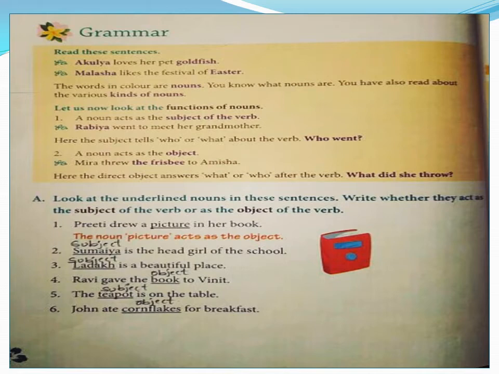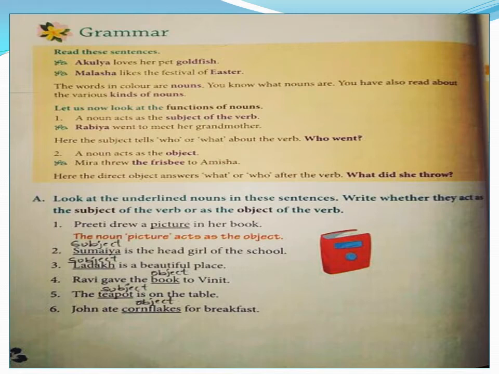So we already got a subject here. Preeti is the subject. Now what is the underlined word? Picture. So what did she draw? Picture. So picture is the object, children. Did you understand? So the noun picture acts as the object. Let us look at the second sentence. Sumaya is the head girl of this school. Sumaya is underlined. Let us question. Who is the head girl? Sumaya. So who is the doer of the action? Sumaya. So the doer of the action is called the subject. So on top of the word you have to write subject.